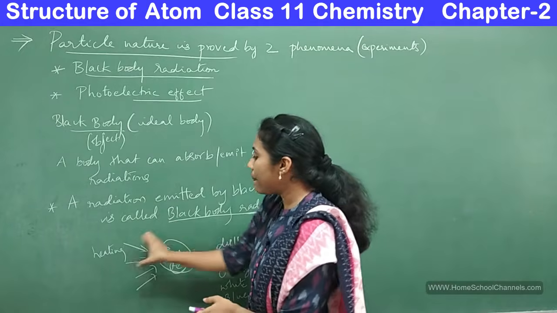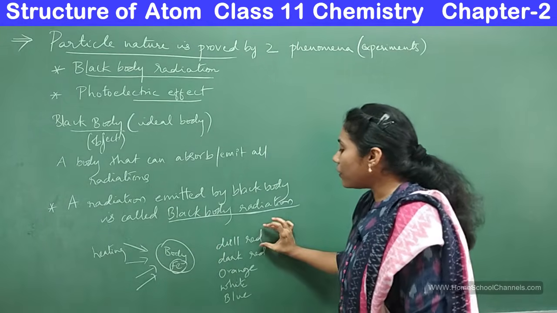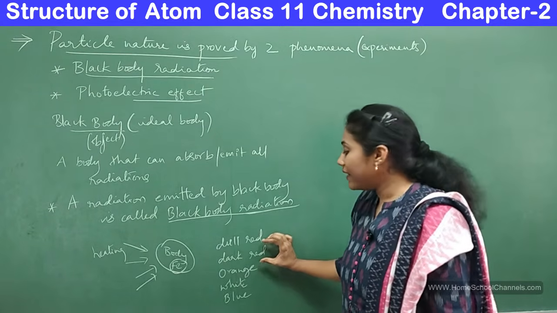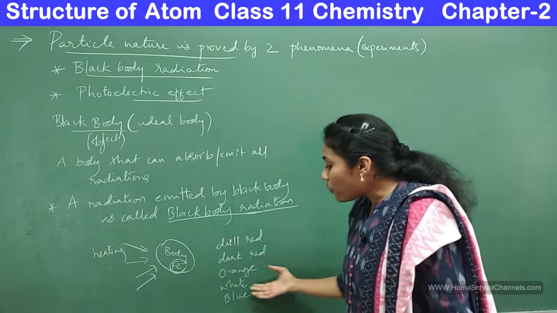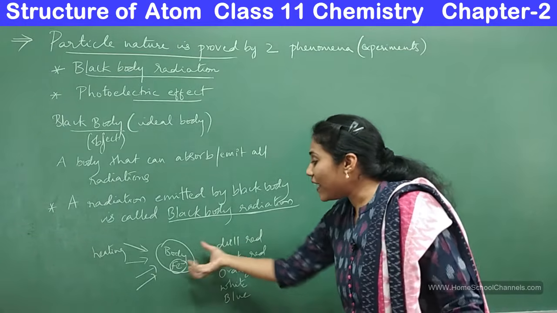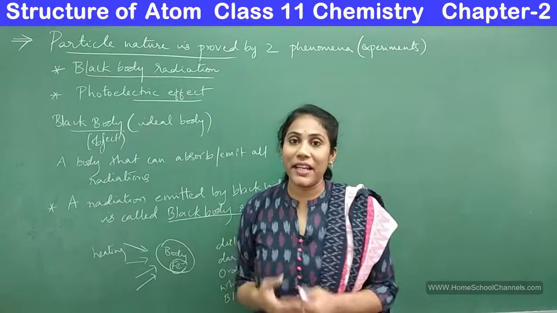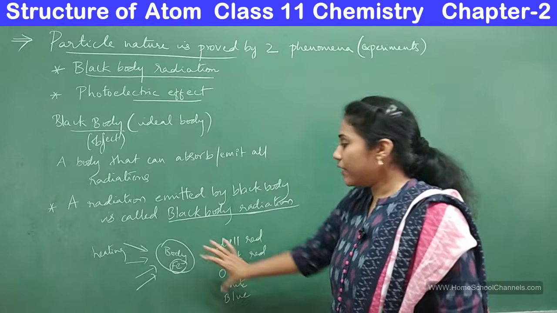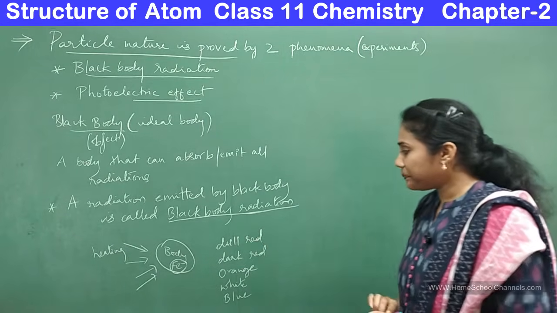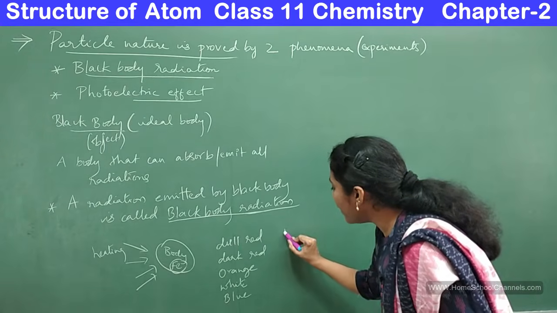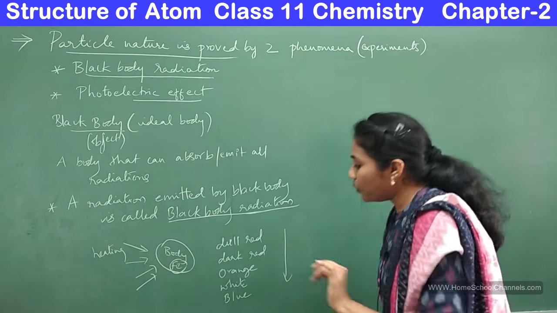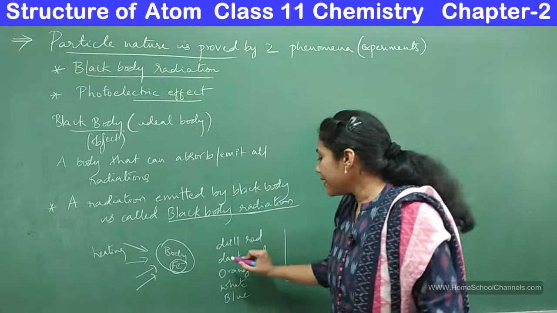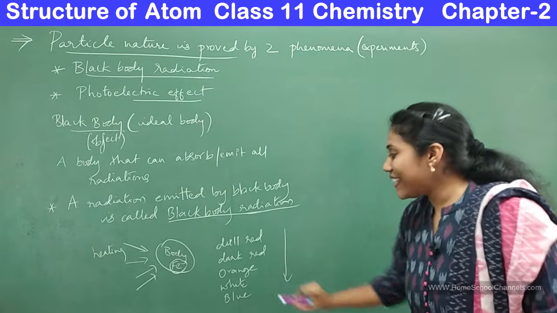So these are the various colors of radiation emitted when an iron rod is heated gradually. Initially, when you supply less temperature, your iron rod turns red, later dark red, then orange, then white radiation, and finally you observe the blue flame. So this is how different radiations are observed from this iron object. Now, can you tell me what happened when you go from dull red to blue? Has the frequency increased or decreased? Definitely the frequency has increased.